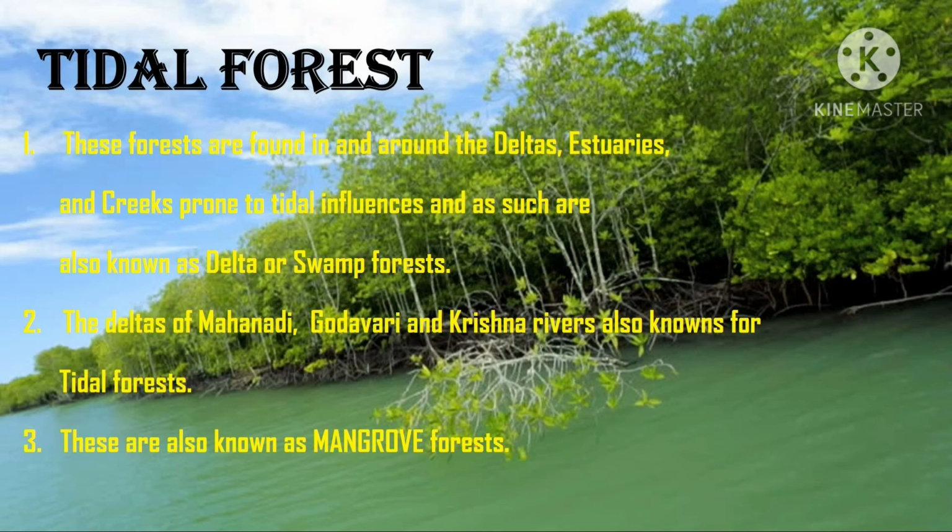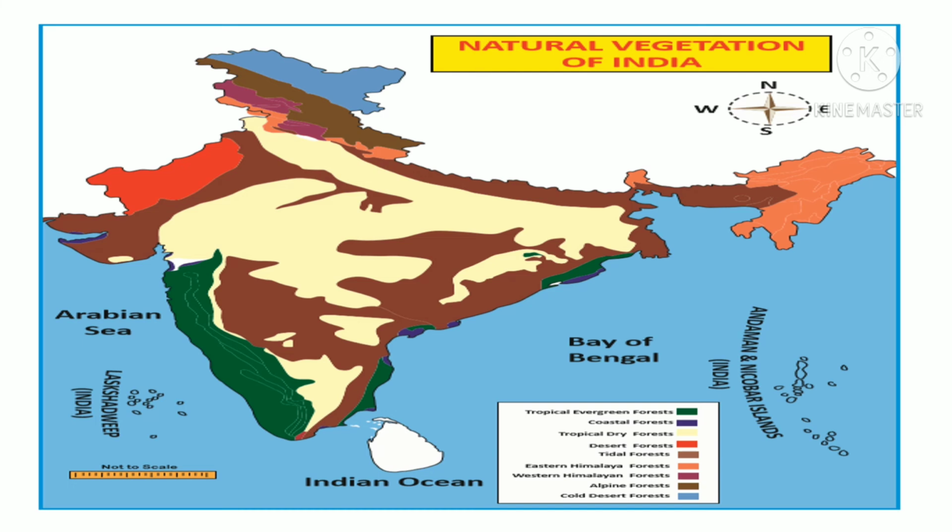The deltas of Mahanadi, Godavari and Krishna rivers are also known for tidal forest. These are also known as mangrove forest.